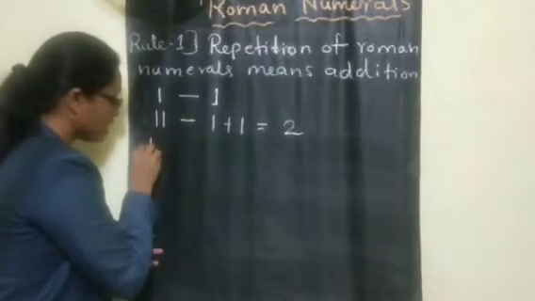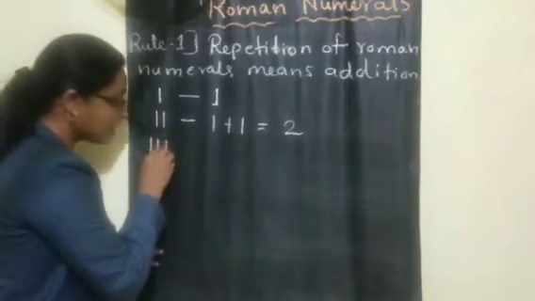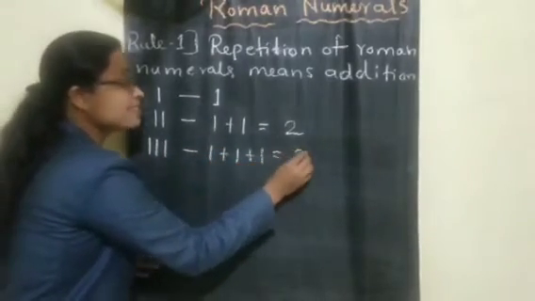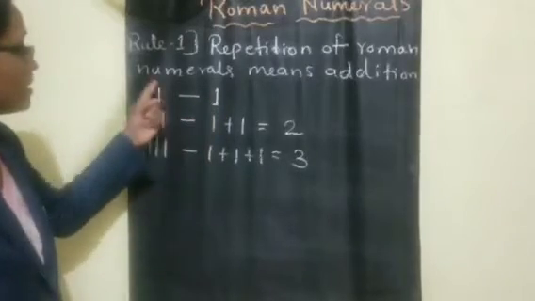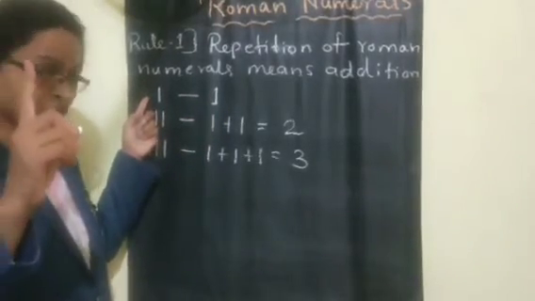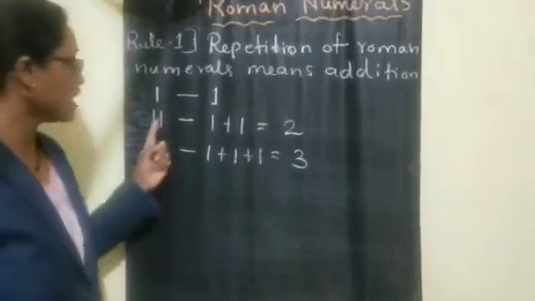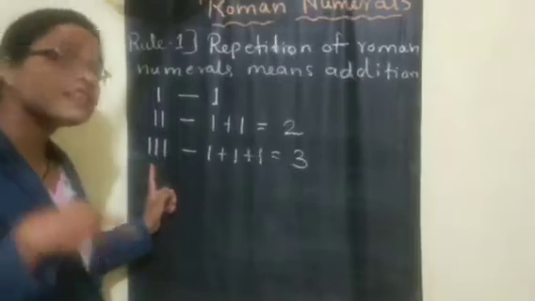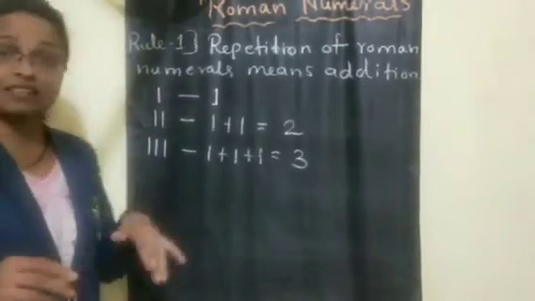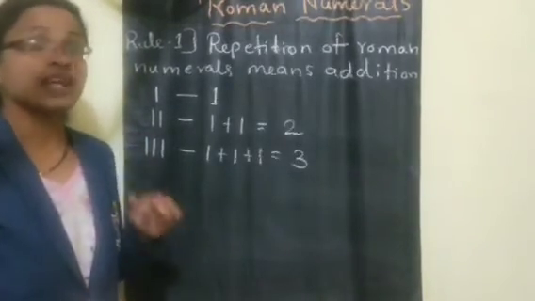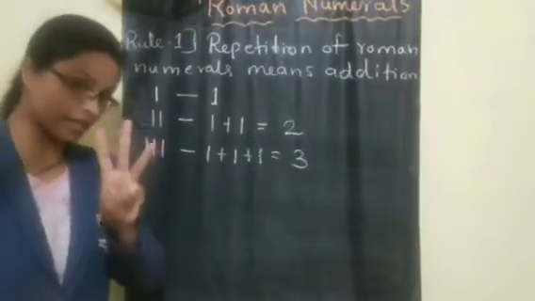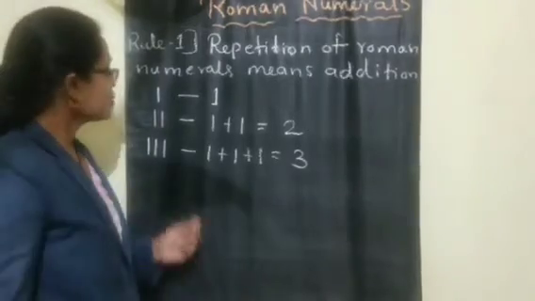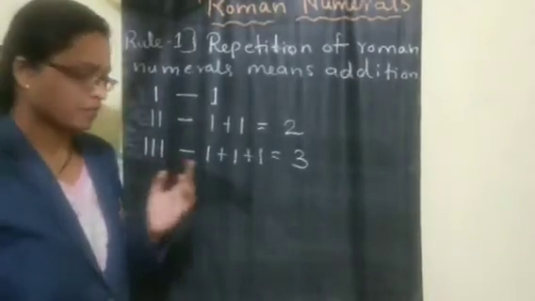Similarly, symbol I we repeat 3 times. It means 1 plus 1 plus 1, that is 3. So for 1, the I symbol we write only 1 time. For number 2, I symbol we can write 2 times. For number 3, I symbol we can repeat 3 times. And just now I told, remember the point, we can repeat only up to 3 times. So 1, 2, 3. Understood? So this is about the I symbol.